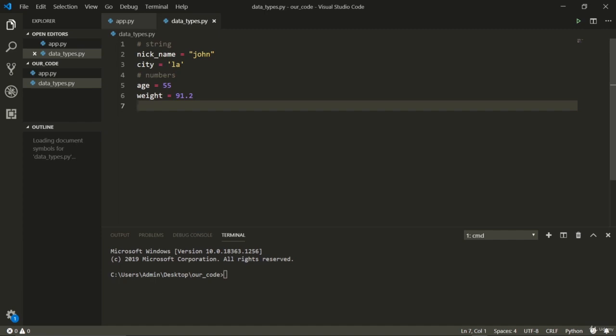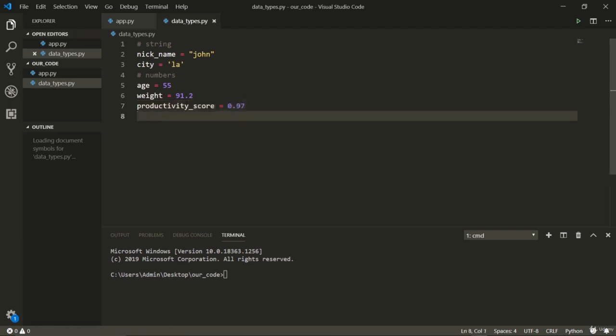You don't have to declare it, of course, but in other languages you have to declare. Those are called static languages, and Python is called a dynamic language because you don't have to declare. The Python compiler figures out itself what data type you are referring to. You can also store anything else. I mean, you can store the productivity score of someone, for example, 0.97 of this person.